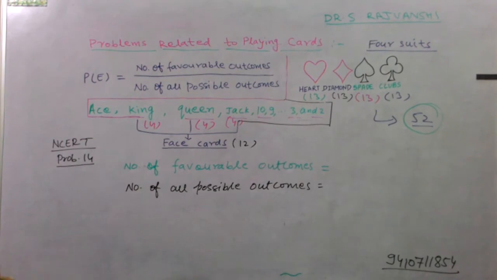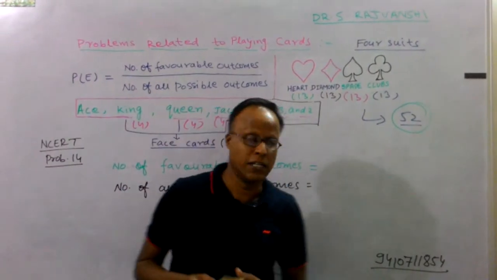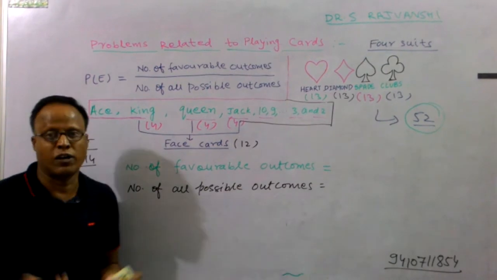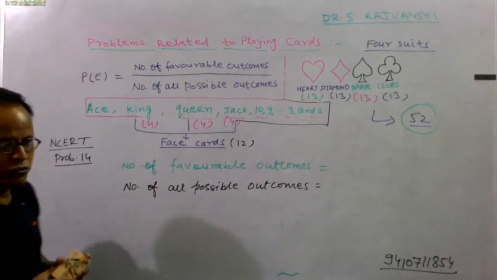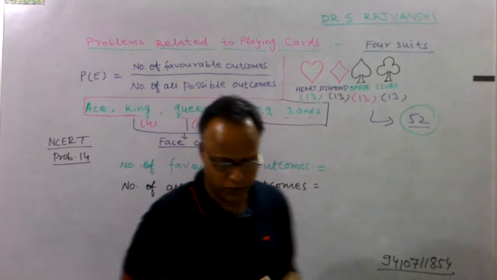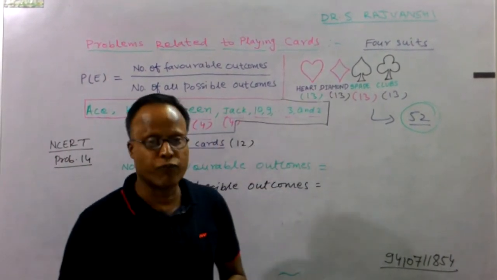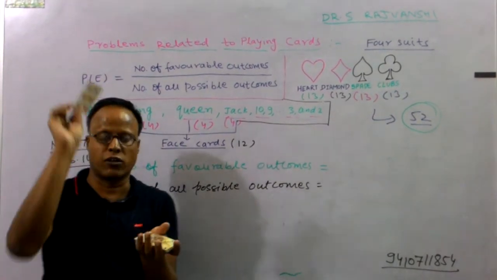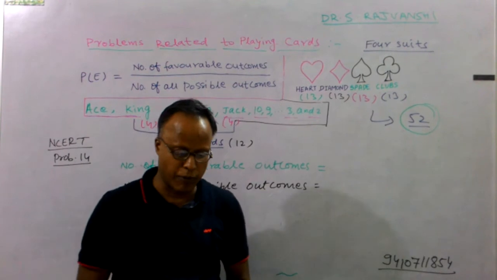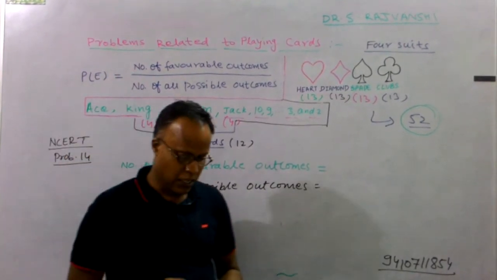Some cases are given. It may be red, it may be black, it may be spade, it may be diamond, it may be a face card. So what is the probability? This kind of problem I am going to discuss. Find the probability of getting a king of red color. Our aim is, when I pick one card from this deck of cards, what is the probability that the card is a king of red color?